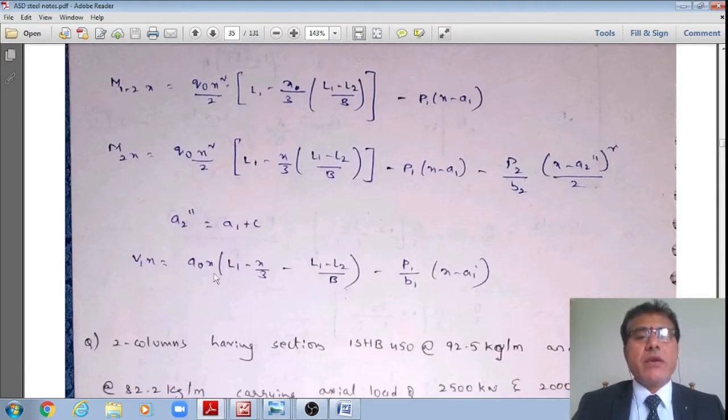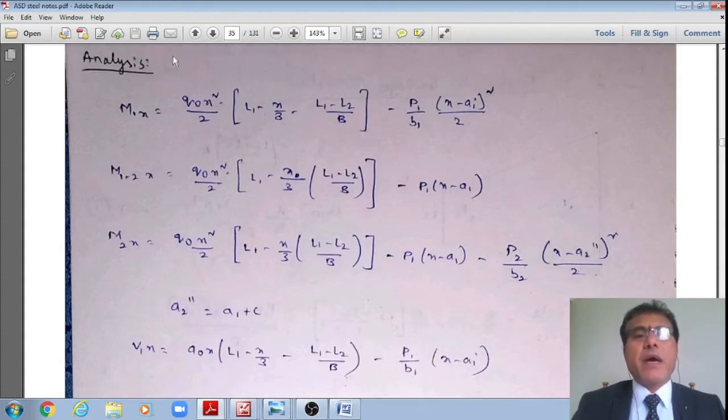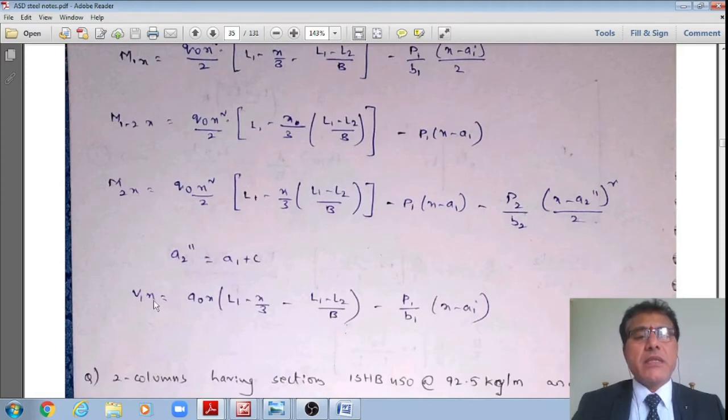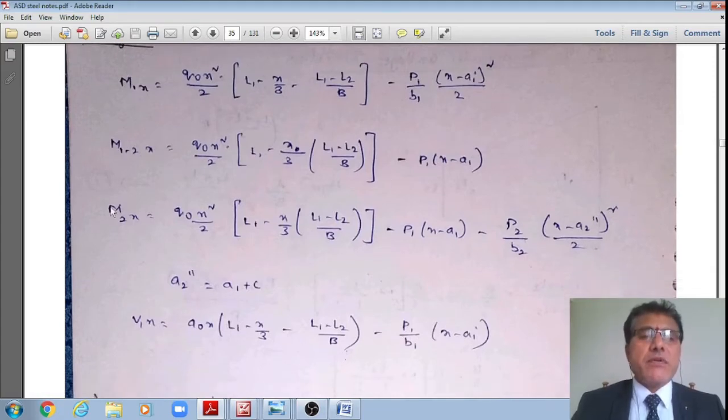V1x is given by q0 x multiplied by (L1 minus x by 3 minus (L1 minus L2) divided by b) minus P1 by b (x minus a1 prime). Or even by differentiating these M1x, M12x, M2x, I'll get the corresponding shear forces in those zones. By equating those shear forces equal to 0, I'll get some x, starting from the left reference or from the right reference. Now we have considered the left reference.